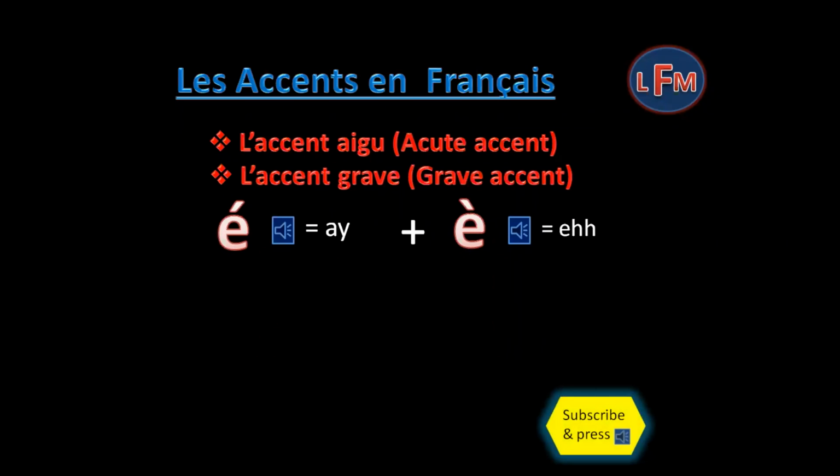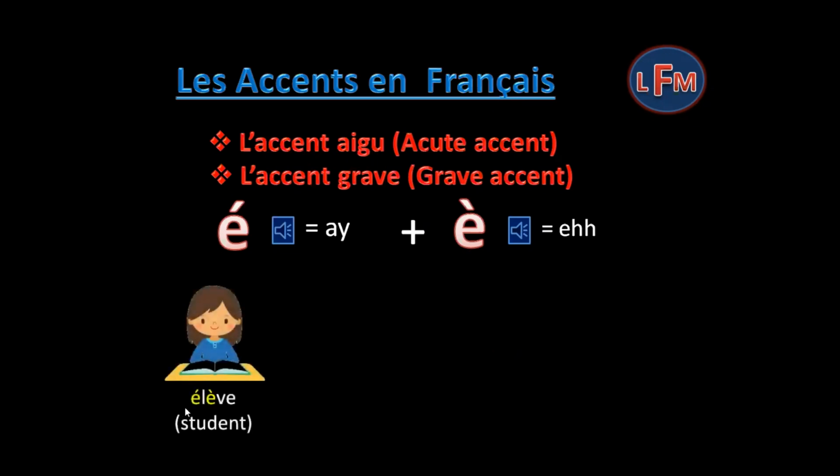Sometimes you may have also noticed that there are some words where we use both accents in one word, l'accent aigu and also l'accent grave. For example, élève. In this word, first E has an accent aigu over it, which is pronounced as A. And the other E has an accent grave over it, so it will be pronounced as A. So, élève, which means student.